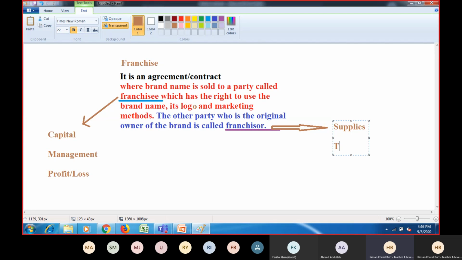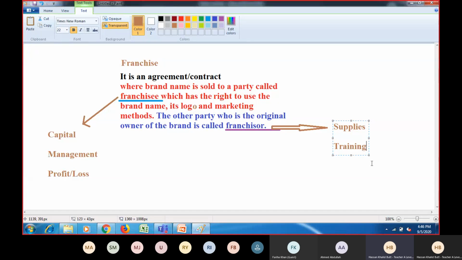Then again there is training. Again, training is provided by the franchisor. For the same reason, there is a certain recipe, and if your staff is not familiar with it, obviously the taste will be different, and it will have an effect on the image.